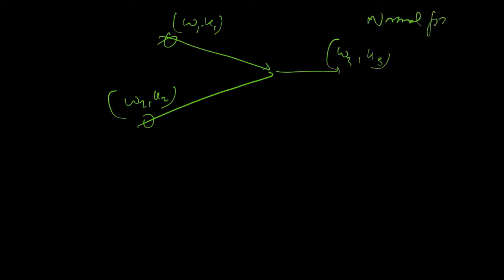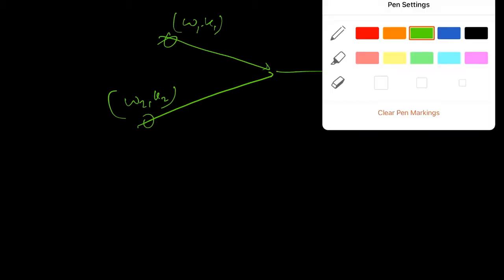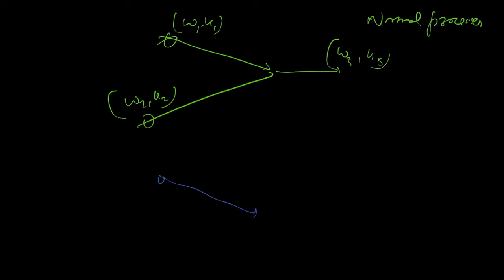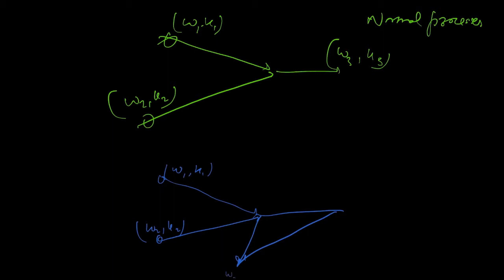And then we had Umklapp processes, basically omega 2 K2, where some part of the momentum has been transferred to the lattice through this G vector, this lattice vector.